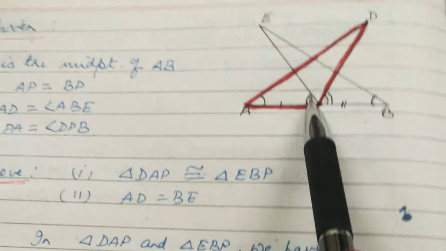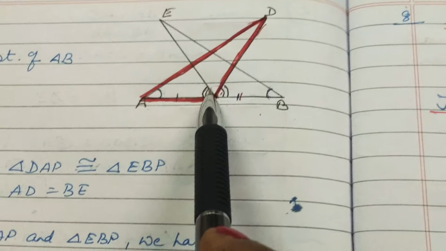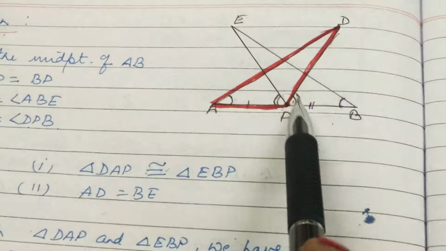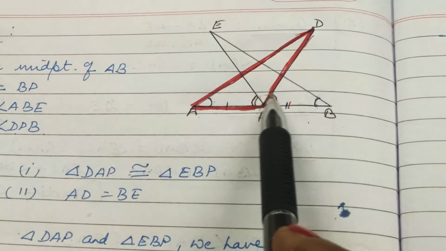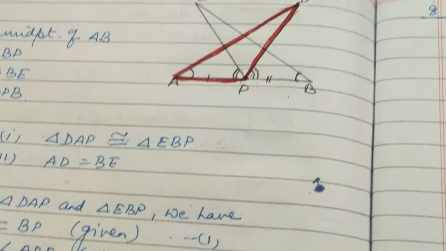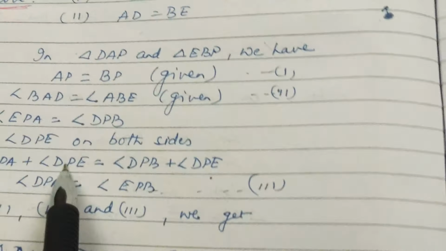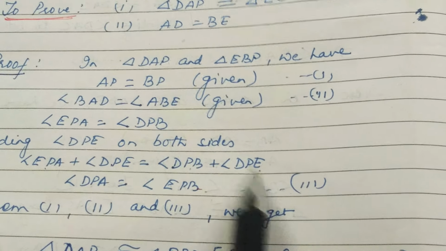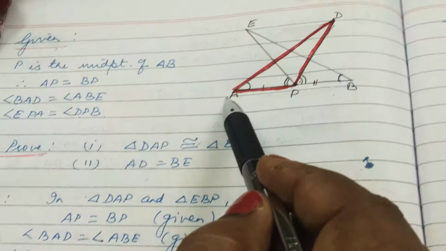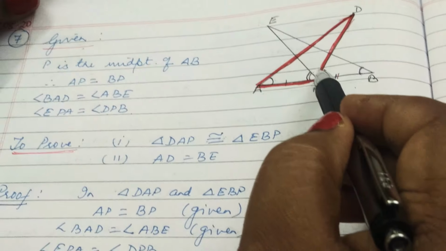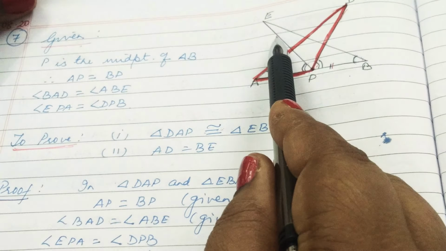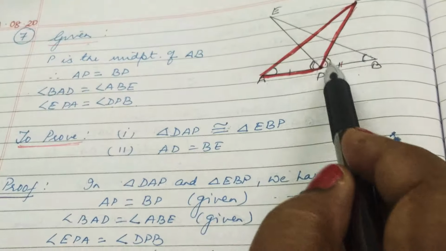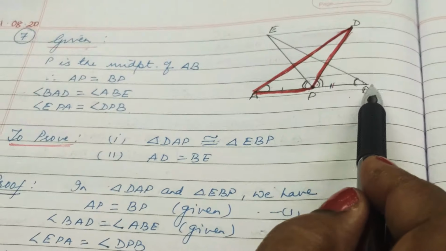DPB. Now if we add angle DPE to these two angles, that is, adding equals on both the sides, what will we get? Angle EPA plus angle DPE is equal to angle DPB plus angle DPE. Now angle EPA plus angle DPE will become this angle, so this will be equal to angle DPA. And angle DPB plus angle DPE becomes equal to angle EPB.